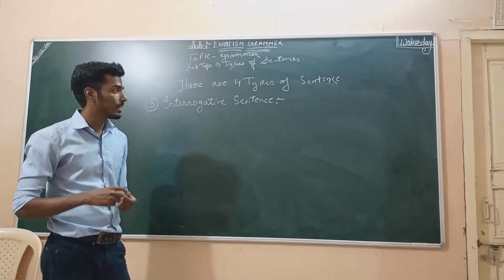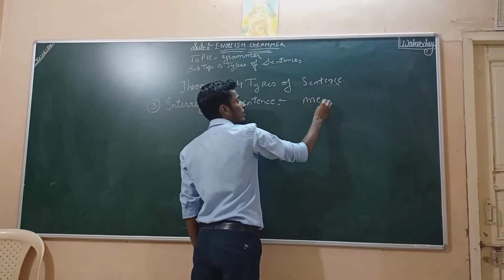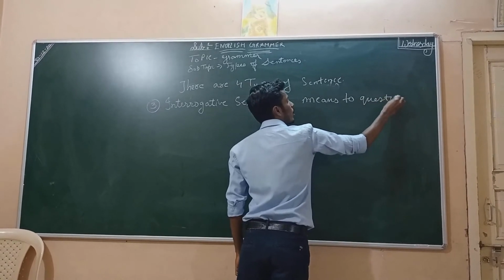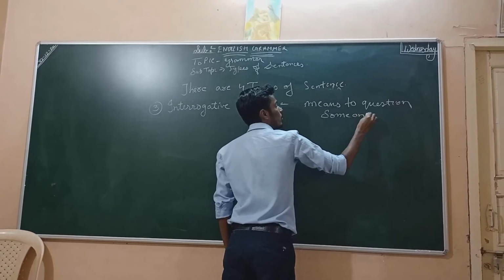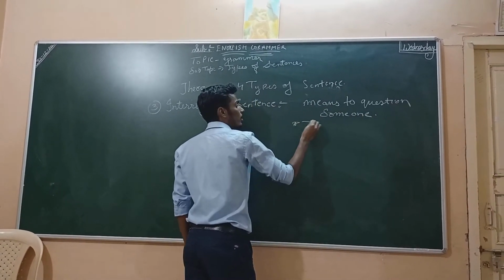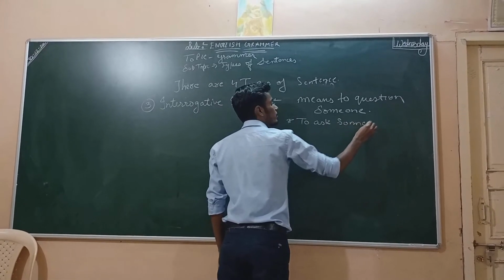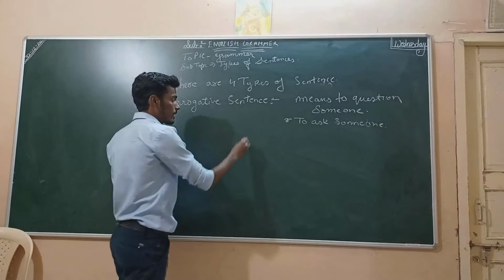People ask you questions, that is question mark. So interrogative sentence means to question someone and to ask someone, right? So we'll take an example first here.